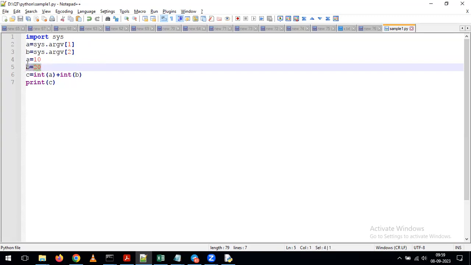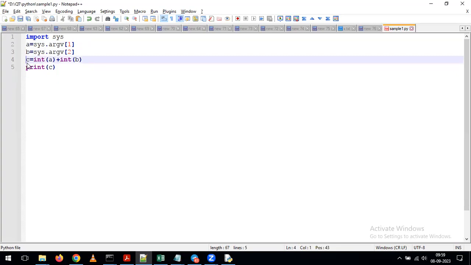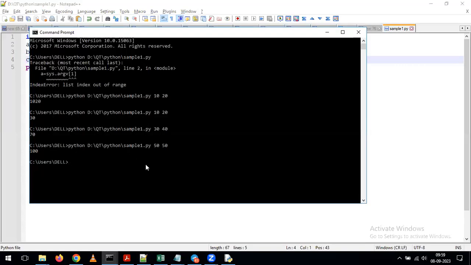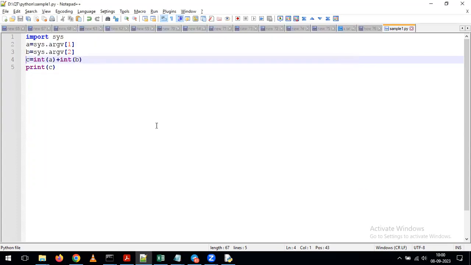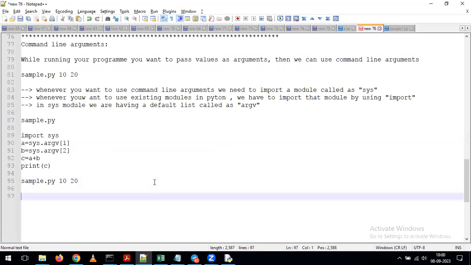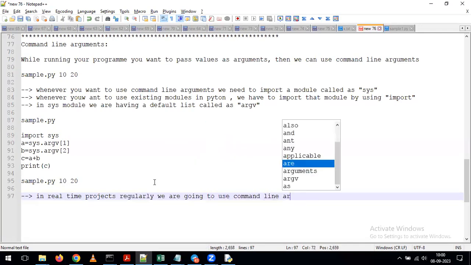Now, my requirement is, instead of changing the values in the program, what are we doing indirectly? Instead of changing the values within the script, I am changing the values as part of the execution by passing the command line arguments. With that, there is no need to make any changes to your script. Directly, we run the script just by passing values like this. And this concept we call command line arguments. Again, this is one of the things we regularly use in our real-time projects. In real-time projects, regularly we use command line arguments.